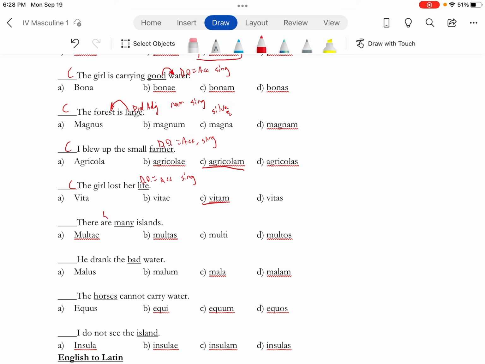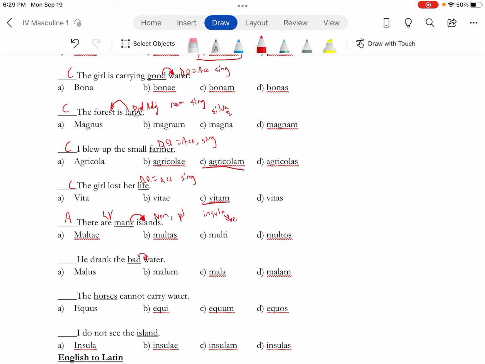There are many islands. Linking verb. So this is going with islands. It's describing islands. That's a predicate nominative, so nominative plural. The word for island is insula, and to make that nominative plural, it's got to go to AE, and the C streak is over.